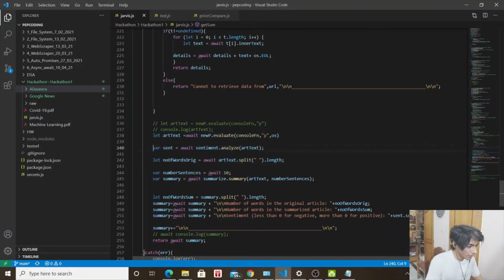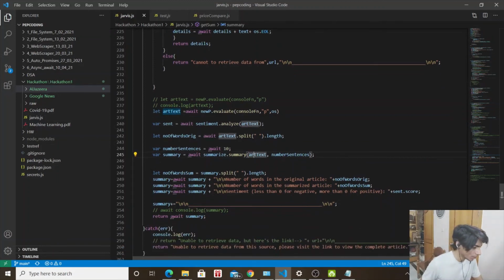We analyze the sentiment here, store it in the variable, number of words, something I had to do manually, but it's only one line of code, so it's all right. The number of sentences is 10, and here I use the text summary library, add the number of words, which are in the summary document, same as above.